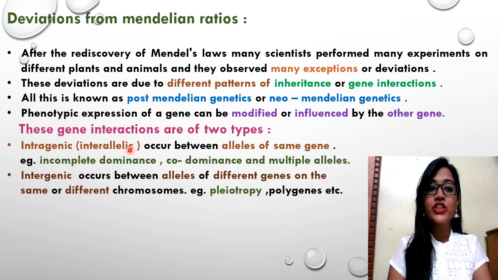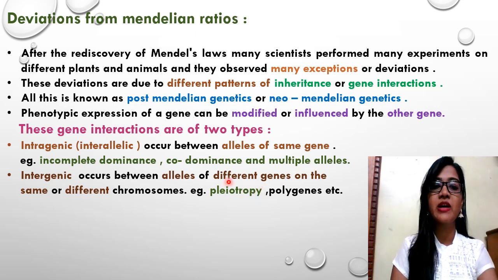Intragenic or interallelic interaction is between the alleles of the same gene, for example incomplete dominance, codominance, and multiple alleles. You have all these three in detail in your syllabus. Intergenic interaction occurs between alleles of different genes on the same or different chromosomes. For your studies, you have just a single example, that is pleiotropy.